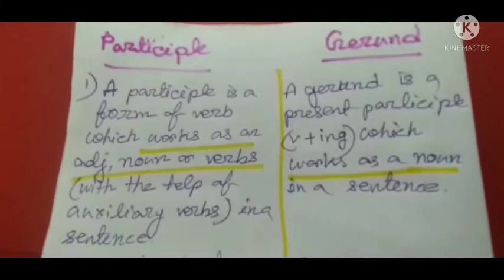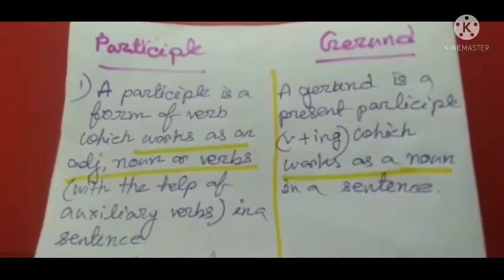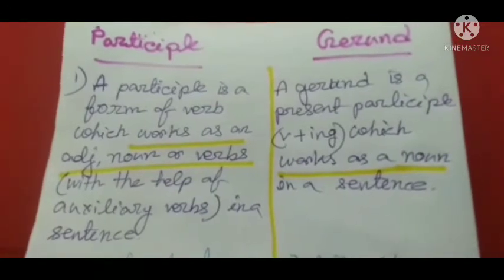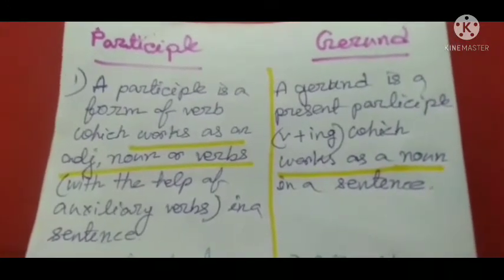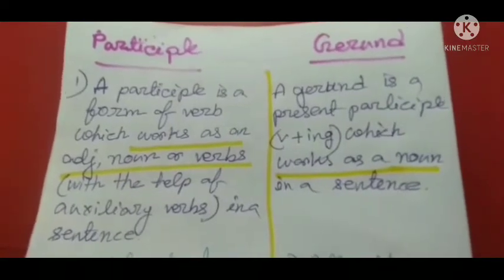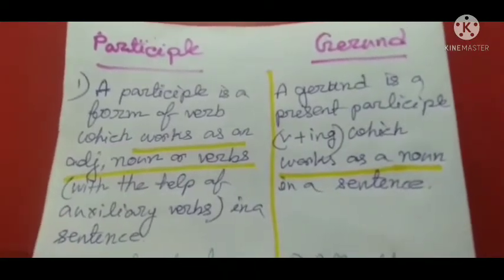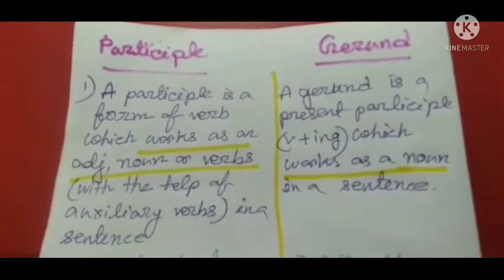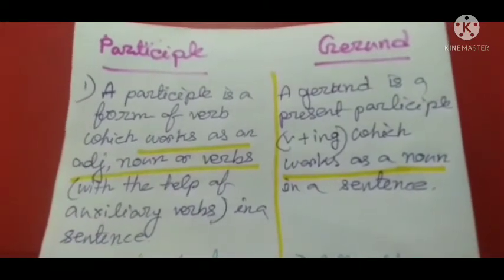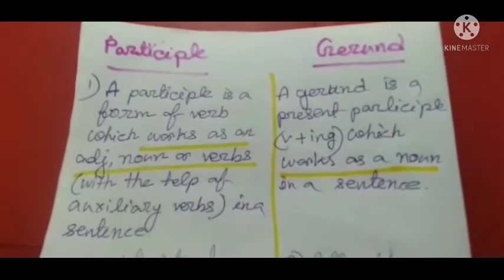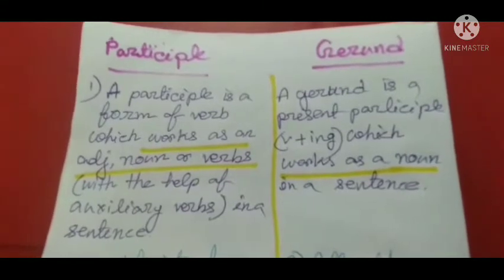But there are some differences which can help you recognize participle and gerund. Always remember, participle is also a verb and gerund is also a verb. A participle is always used as an adjective, but a gerund is always used as a noun.